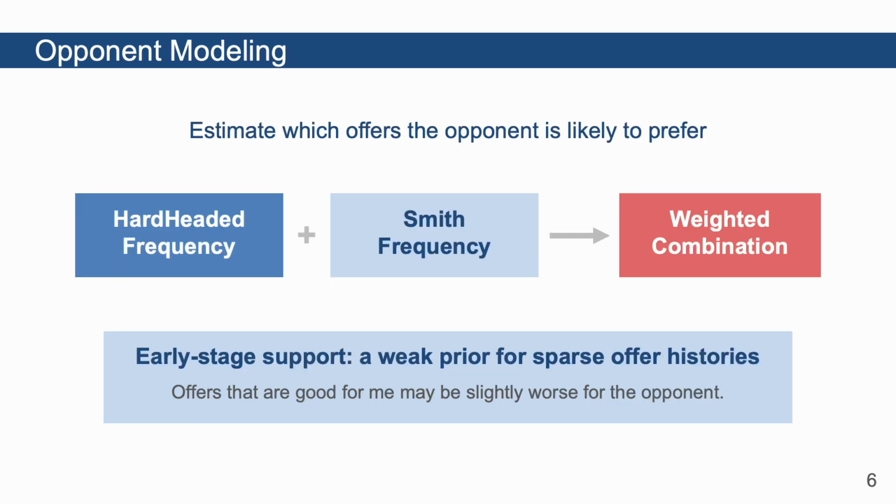First, I will explain opponent modeling. The basic idea is frequency-based estimation. The agent combines the hard-headed frequency model and the Smith frequency model. In the early stage, the number of observed offers is too small for frequency alone to be reliable. Therefore, the agent also uses a weak prior. An offer that is good for me may be somewhat bad for the opponent. As more offers are observed, the estimation becomes more frequency-based.